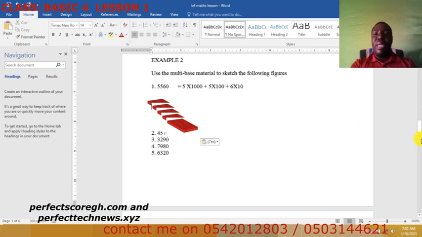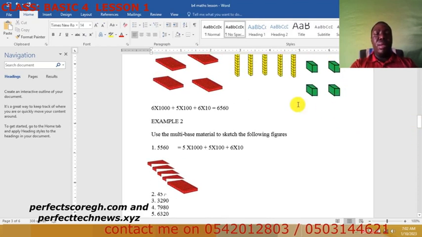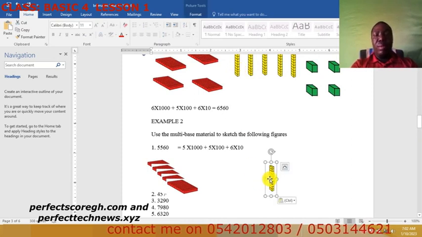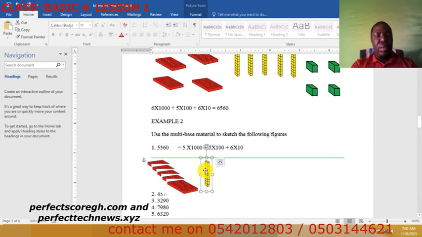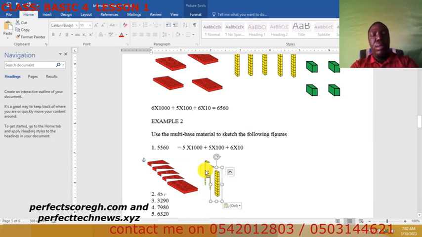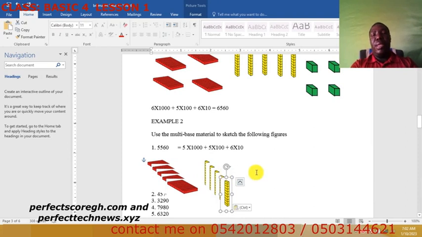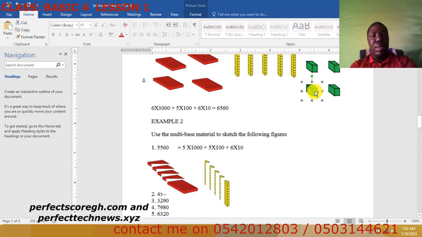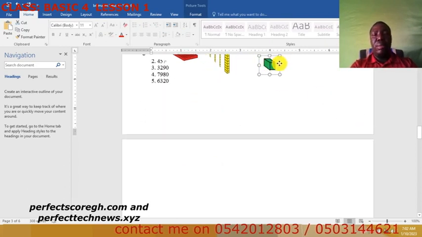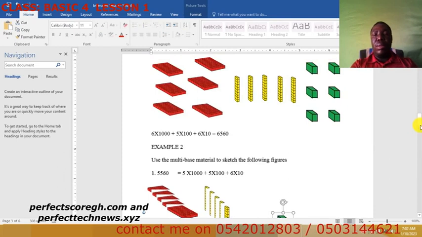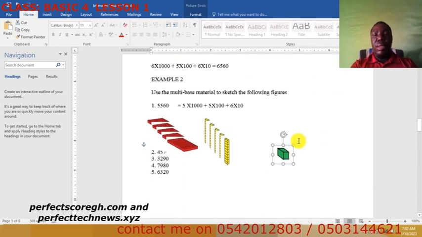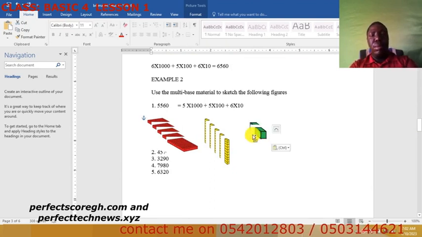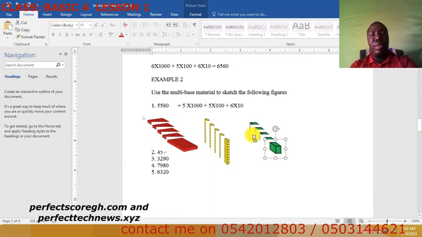I see 5 over there. Then we need another 5 of this one, 5 of that. 3, 4, 5. You getting it? Then we also need 6 of this one, 6 of that. So use 6 of this. 1, 2, 3, 4, 5, 6.